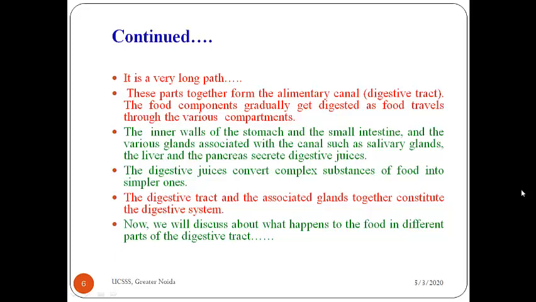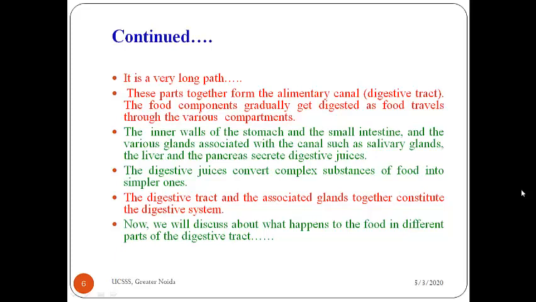Understood? Digestion: breaking down of complex substances into simpler ones. This is known as what? Digestion. And when we take food inside our body, it goes through a continuous canal which is divided into various compartments like buccal cavity, food pipe, stomach, small intestine, large intestine.